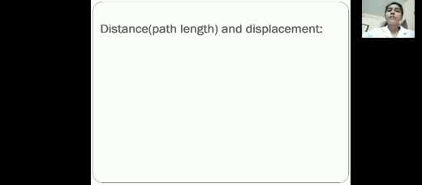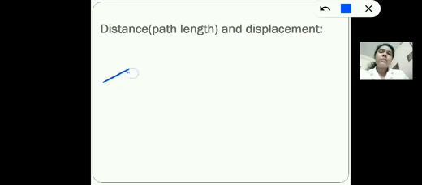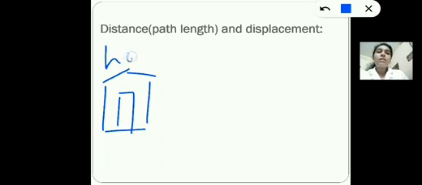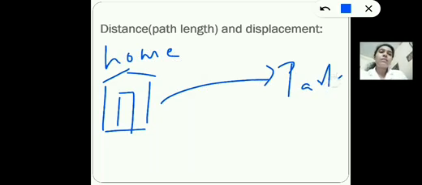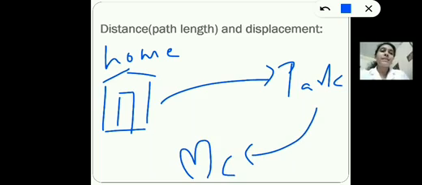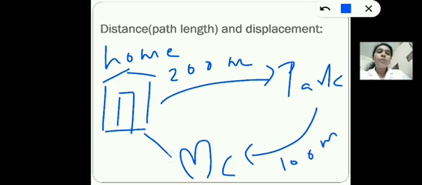So let's differentiate between distance and displacement with the help of an example. Suppose this is your home. And from home you are going to the park. From the park you are going to McDonald's to have some pizza or burger or something like that. Let the distance between your home and park be 200 meters. Let the distance between park and McDonald's be 100 meters. Let the distance between home and McDonald's be 50 meters.